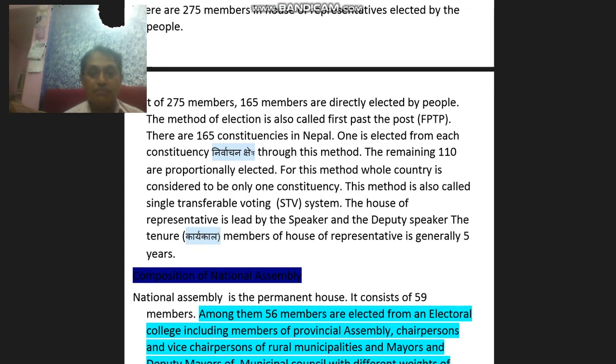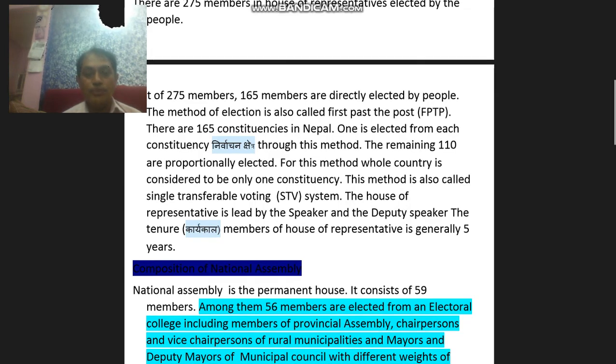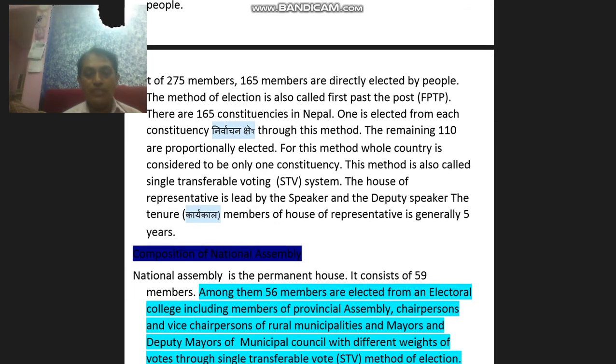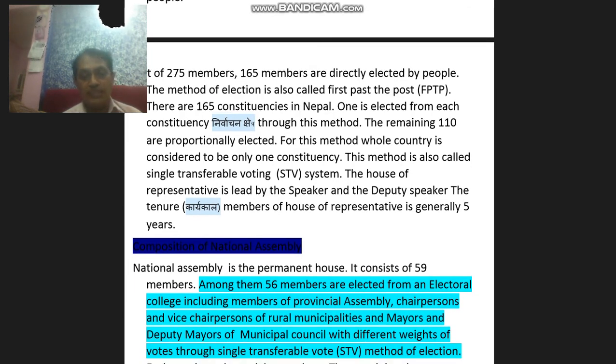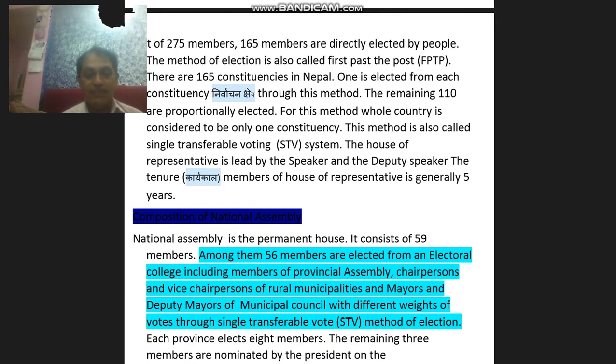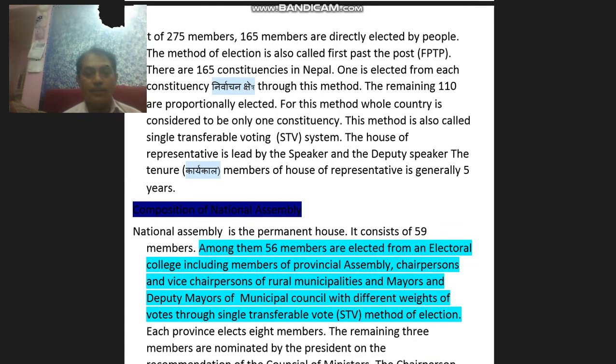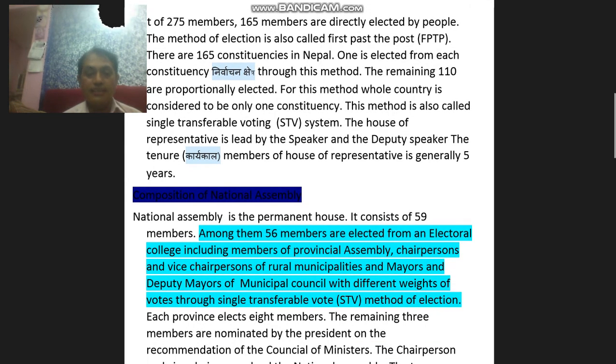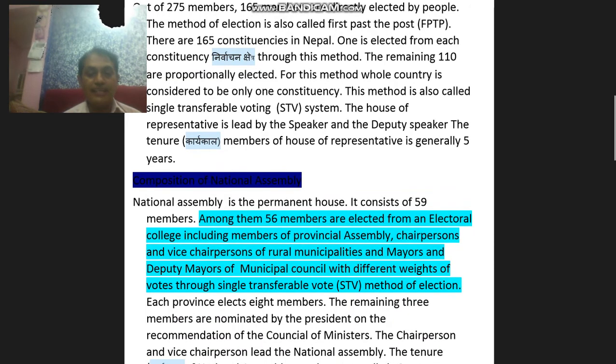Among them, 56 members are elected from an electoral college, including the members of Provincial Assembly, chairperson and vice chairperson of rural municipality, mayor and deputy mayor of municipal council, with a different weight of vote, through this single transferable vote (STV) method of election. Each province elects 8 members. The remaining 3 members are nominated by the President on the recommendation of the Council of Ministers. The chairperson and vice chairperson lead the National Assembly.